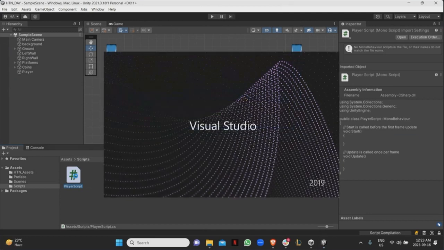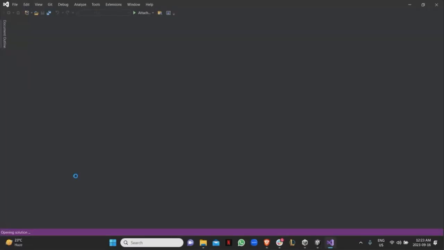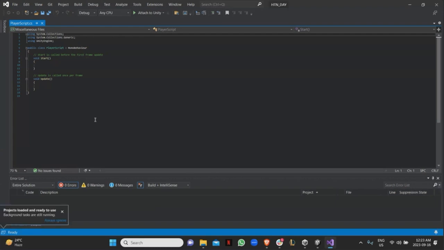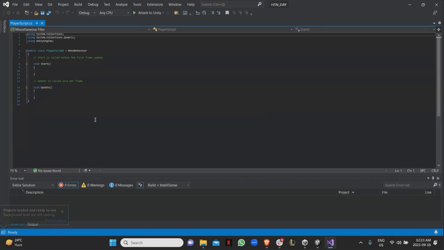While it's opening, I'm going to explain a few things for the script. Oh, it's going to open soon. It's pretty cool. So for game development, there is a fundamental difference between game development and other software stuff. And the difference is game development uses frames, right? Like when you're at 60 FPS, or frames per second. So once you're programming in Unity, you have to be careful of what you're doing only once in a game and what you're doing every frame, right?